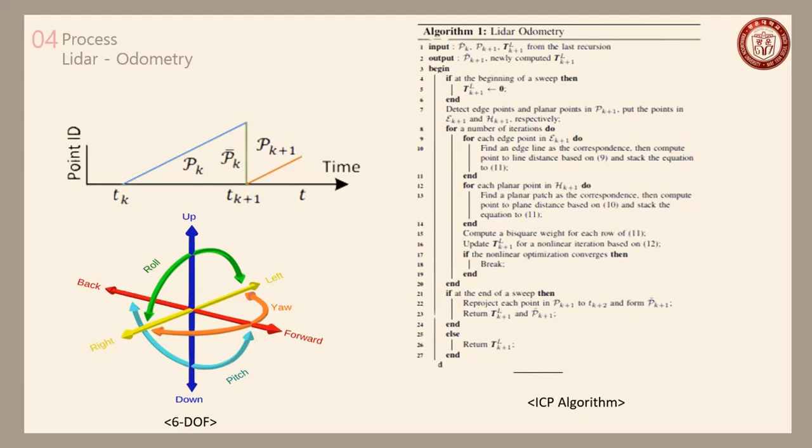The odometry value is estimated through weights using that value and the 6 DOF value measured by LiDAR. As shown in the picture on the right, 1, 2, and 3 DOF represent forward and backward, left and right, and up and down movement, and 4, 5, and 6 DOF represent the tilt and the degrees of freedom of rotation.